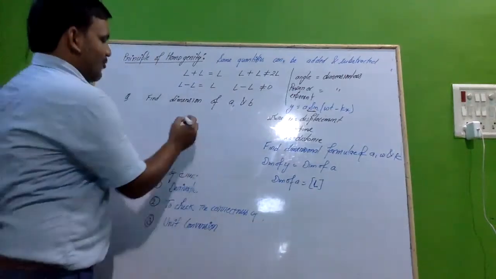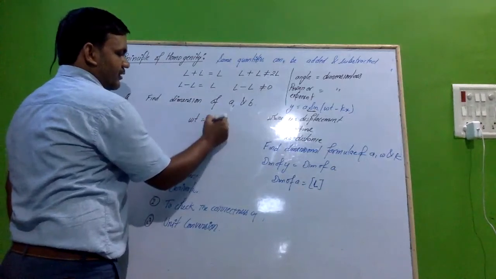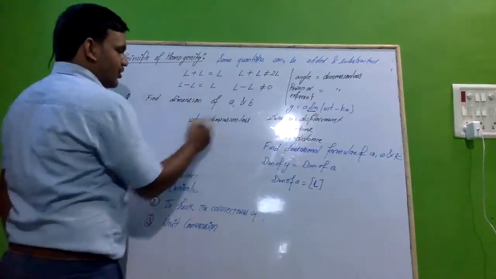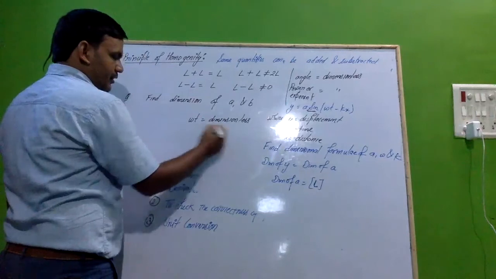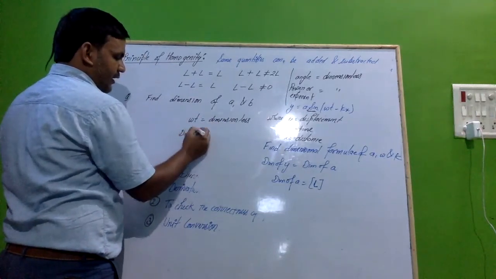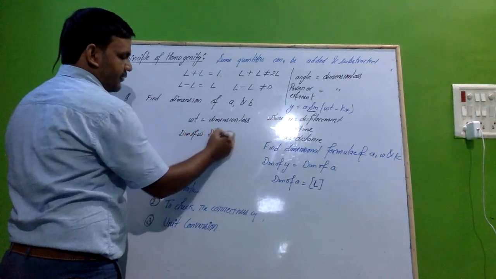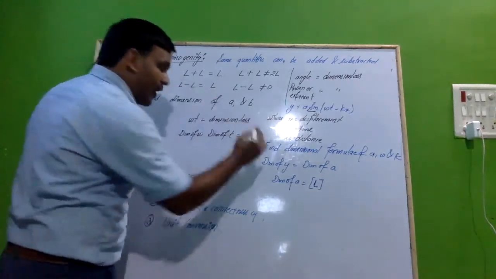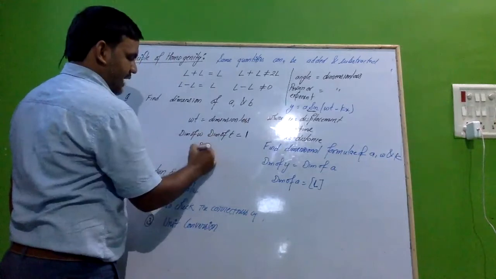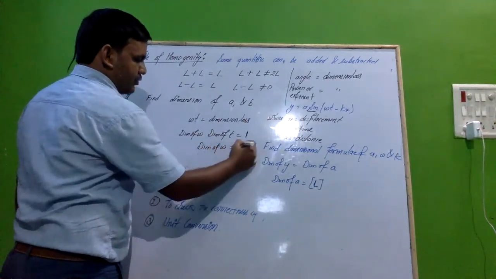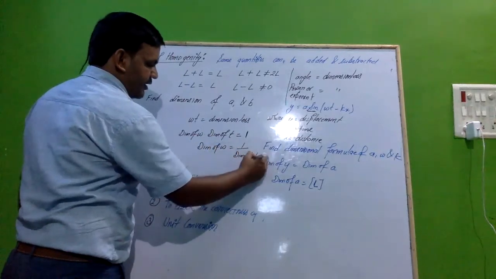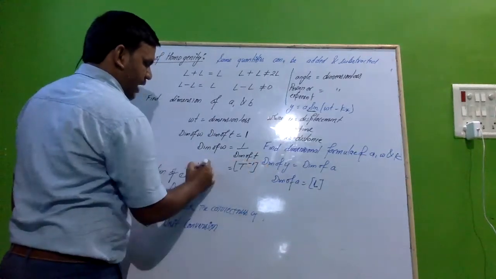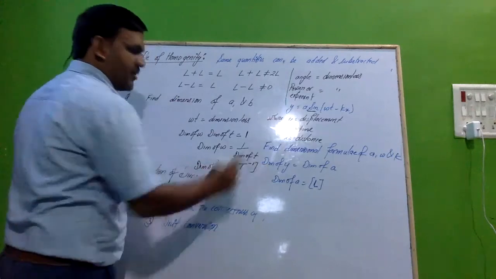So we can write the dimension of omega into the dimension of t is equal to dimensionless, that is 1, a constant. The dimension of omega is 1 by the dimension of t, and the dimension of t is T. So the dimension of omega will be T minus 1.